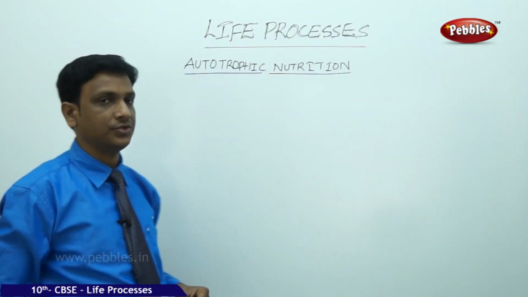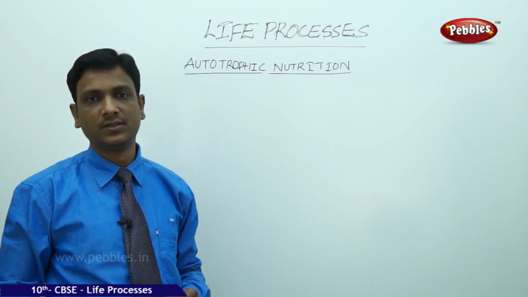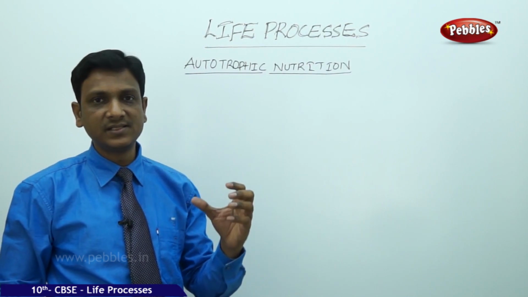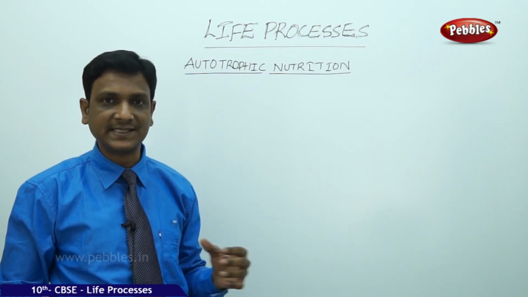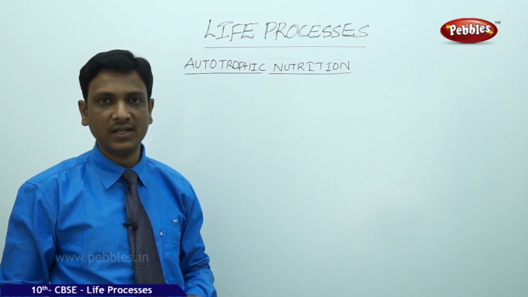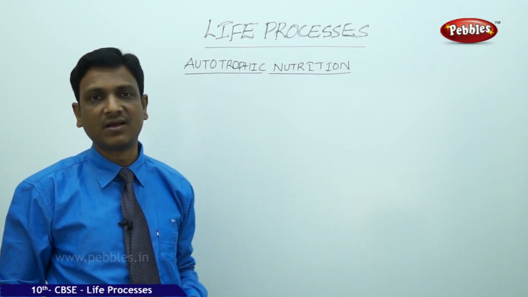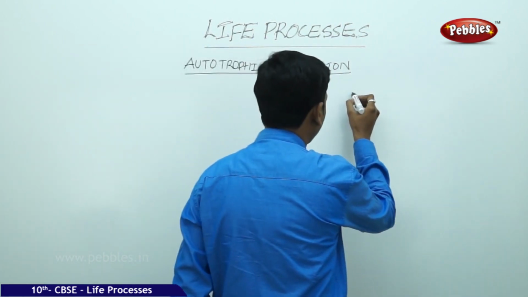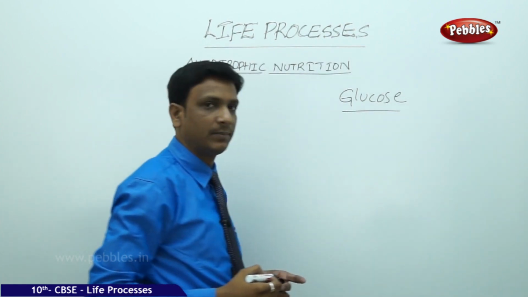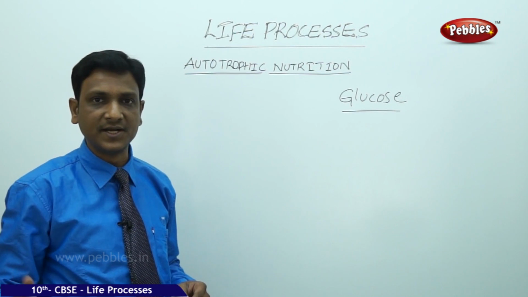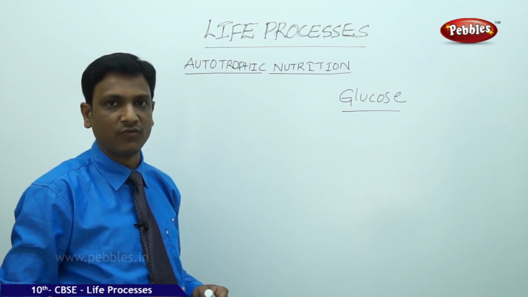So in autotrophic nutrition we have seen how green plants are able to make their own food. The simple materials like carbon dioxide and water which are present in the environment are taken up, and with the help of chlorophyll, using the sun energy, that is the light energy, these materials are converted to a substance called glucose. Primarily glucose, which is the major source of energy even for the plant and even for the other animals, heterotrophs, which depend on plants. So this glucose, when it is prepared in large amounts, is stored in the form of starch.